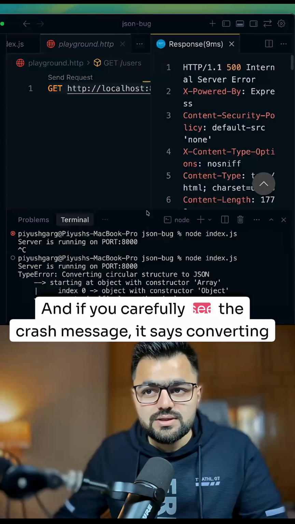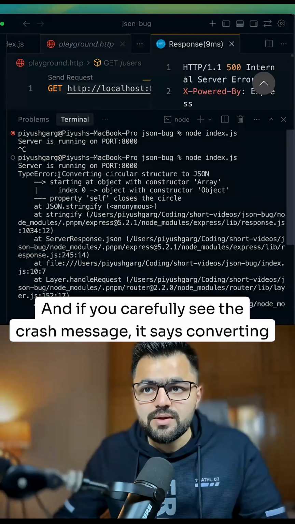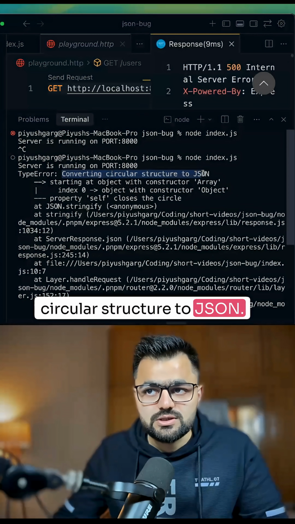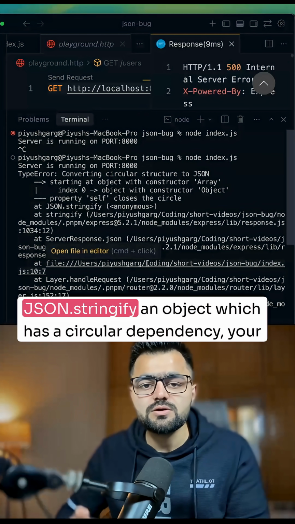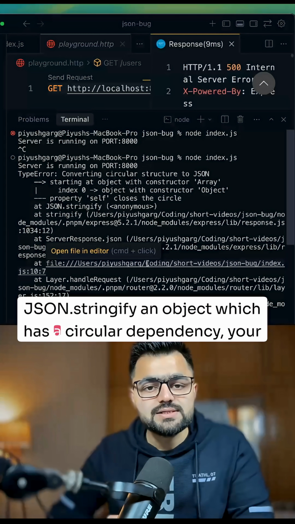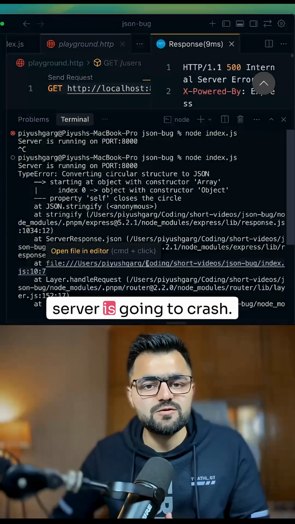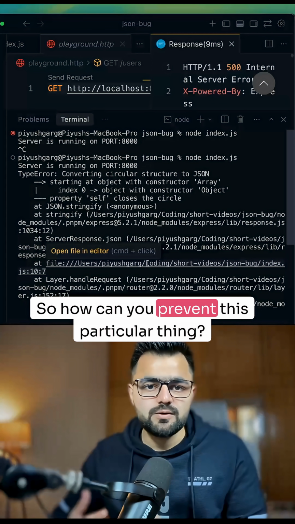And if you carefully see the crash message, it says converting circular structure to JSON. So this is the exact error that you get if you try to JSON.stringify an object which has a circular dependency: your server is going to crash. So how can you prevent this particular thing?